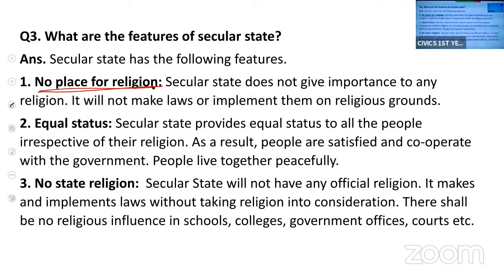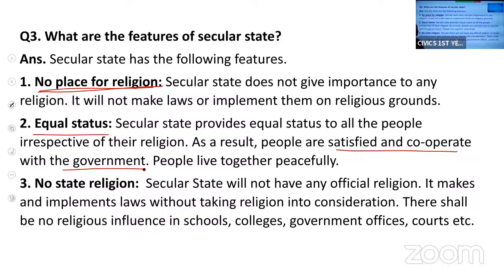Next, equal status. In a secular state, equal status is provided to all the people. There is no discrimination between people on the basis of religion. So people are satisfied and they cooperate with the government, as no importance is given to any particular religion.